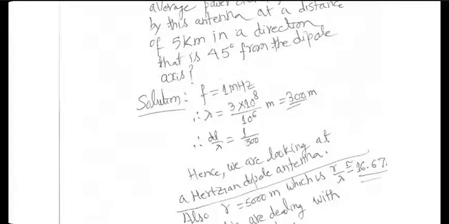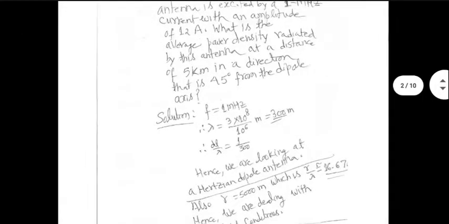Typically, if R is more than 2 or 3 lambda, you consider yourself to be far enough from the antenna. And here R upon lambda actually is 16.67. So we are definitely in the far field. If they were asking you to calculate the E field and H field also, then you would be using far field formulas.